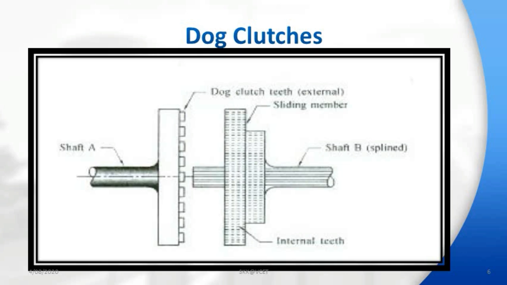That one you can see in the drawing, present on the right hand side. The smaller diameter splines ride on a splined shaft and turn with it. The larger internal splines match with external dog clutch teeth on the shaft.